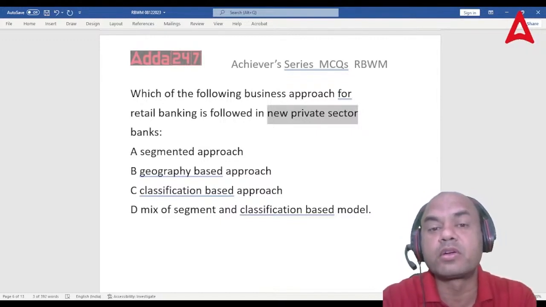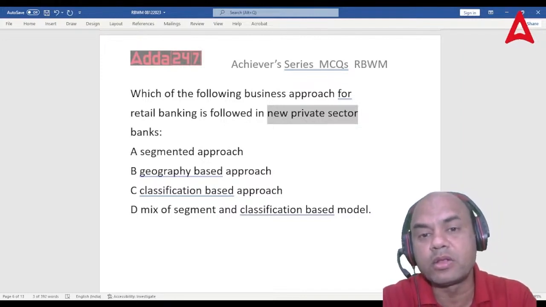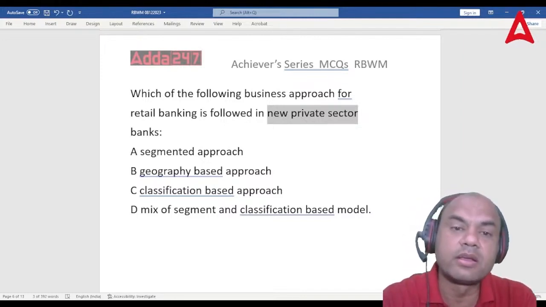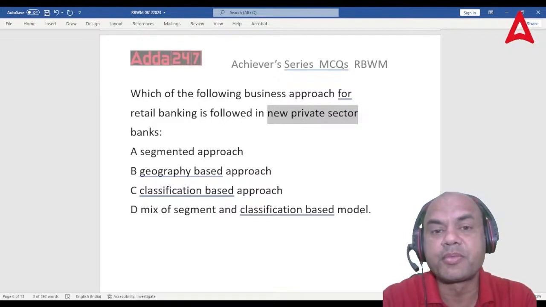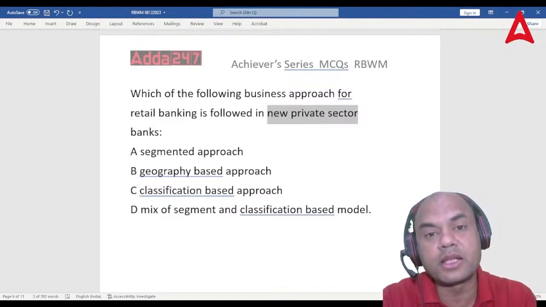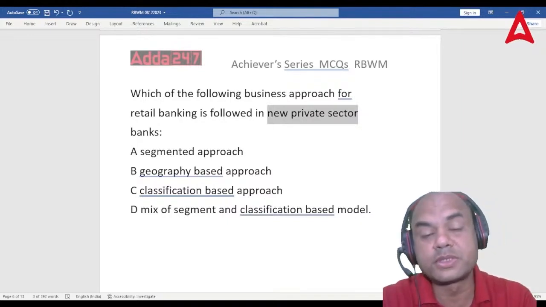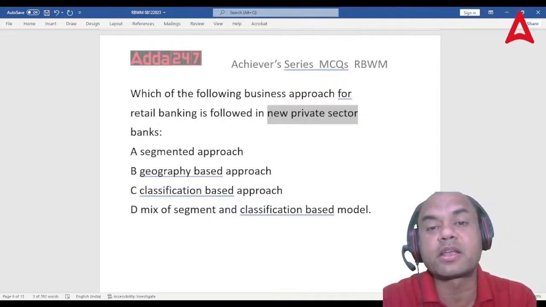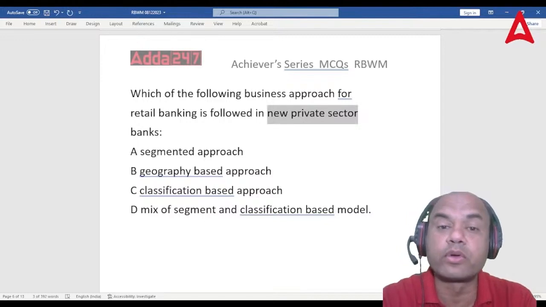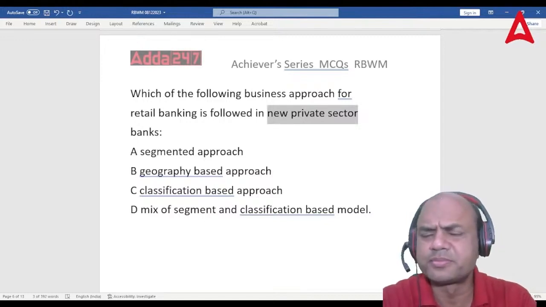Earlier, the banks were dominated, almost 99% of all the banks were nationalized banks only. They were dominating the game. But in 1991, the Narasimham Committee gave the report that banking needs to be changed. For that, new private sector banks came in. In 1994, these banks came in generally.